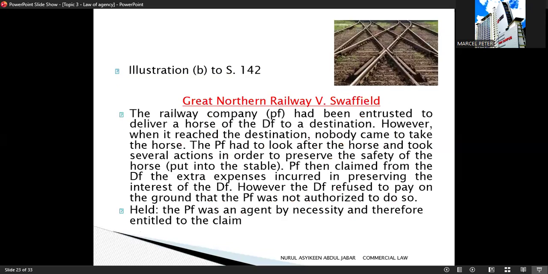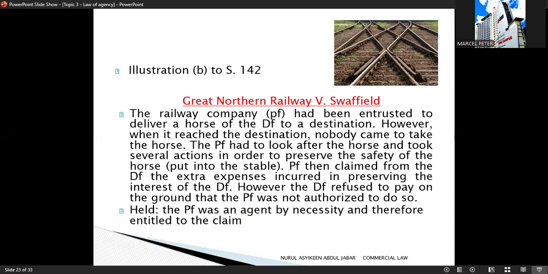Now let's look at illustration B to section 142, agency by necessity. Looking at the case of Great Northern Railway versus Swarfield. In this case, the railway company, the plaintiff, was entrusted to deliver a horse belonging to the defendant to a certain destination. When the horse arrived, no one came to collect it, and the railway company could not contact the owner. Leaving the horse unattended would cause harm and loss.